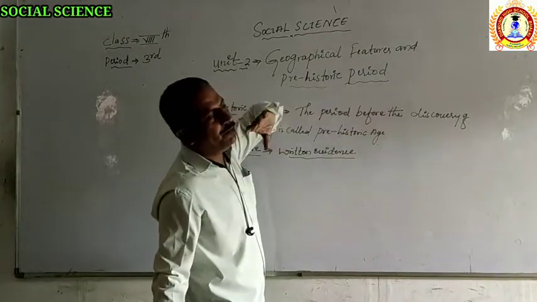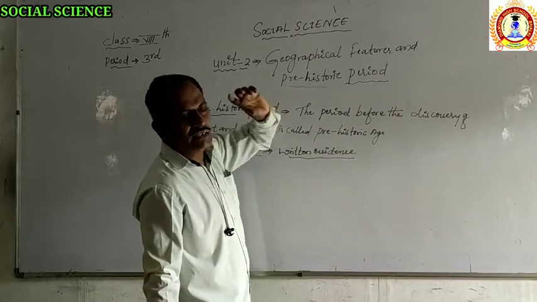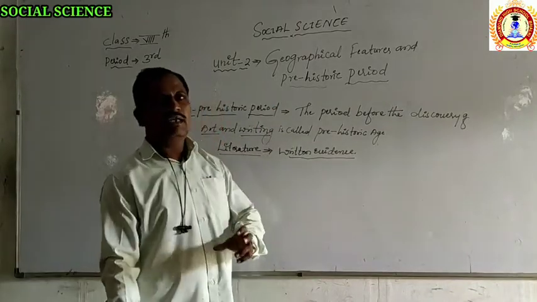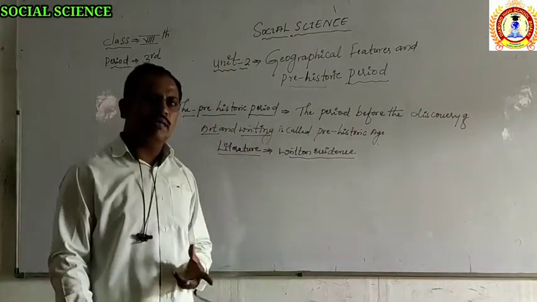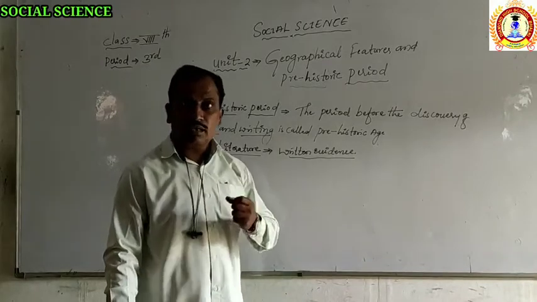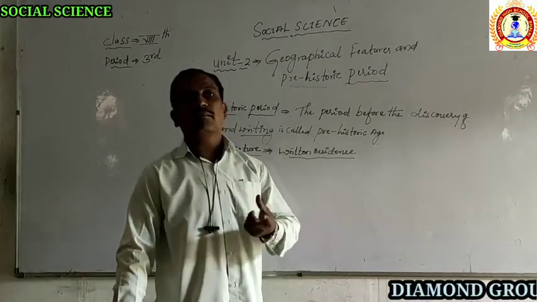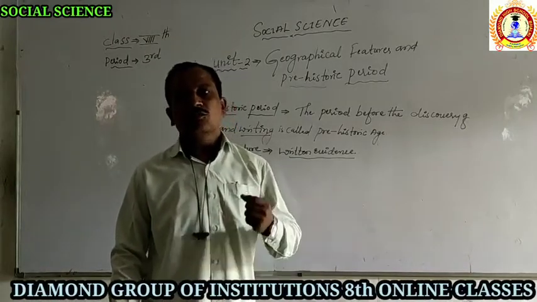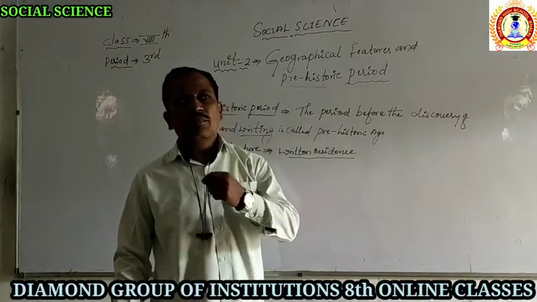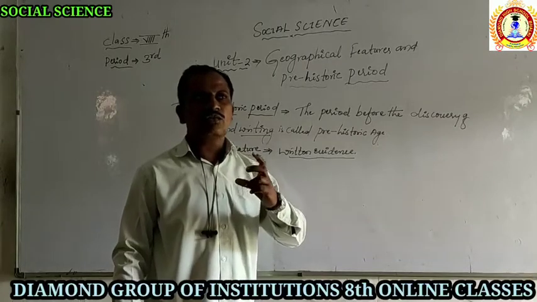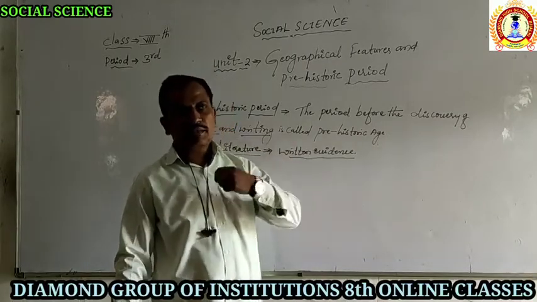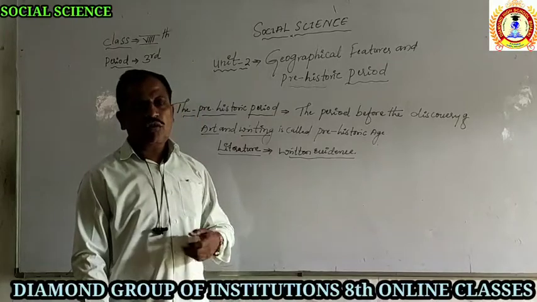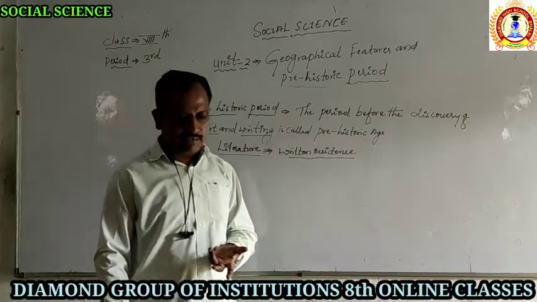It means in this period there was no literature, no inscriptions, no kind of writing developed by human beings. But we also have some historical evidence which shows that human culture was totally different from present day culture. So how can we get this evidence?